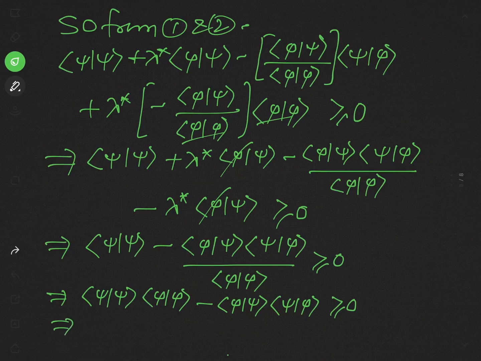And so you may write that the product of psi with psi times the product of phi with phi is greater or equal to, now we take this to the RHS, the product of phi with psi times the product of psi with phi.